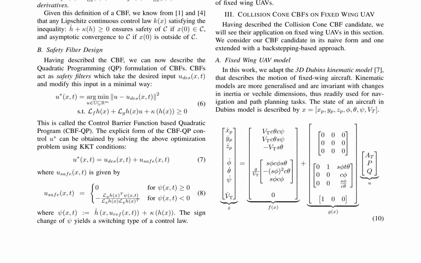results. The paper also discusses the quadratic programming (QP) formulation of CBFs, which acts as a safety filter that takes the desired input and modifies it in a minimal way to ensure safety. The explicit form of the CBF-QP control law is obtained by solving the optimization problem using KKT conditions. Finally, the paper outlines the organization of the rest of the paper, which includes the application of the CBFs on fixed-wing aircraft to avoid obstacles modeled as spheres, simulation setup, and comparative results.